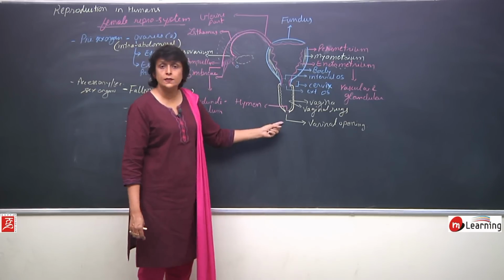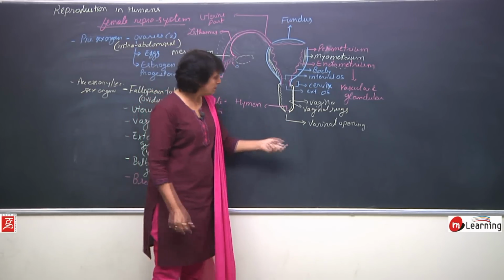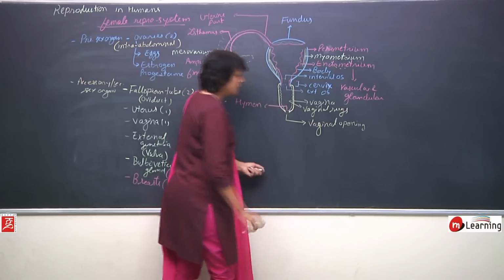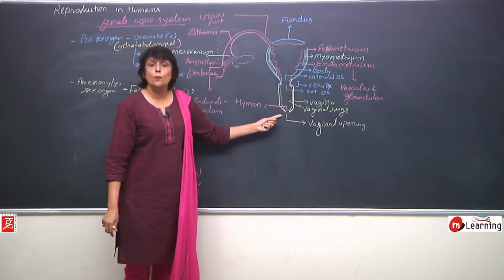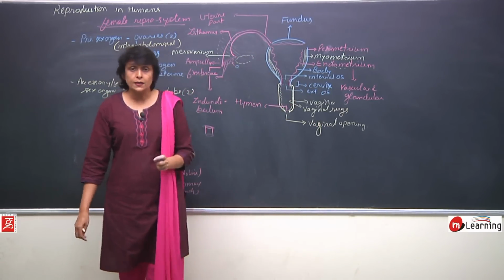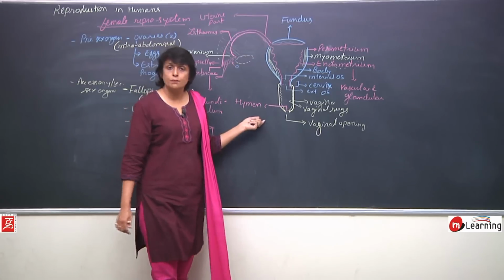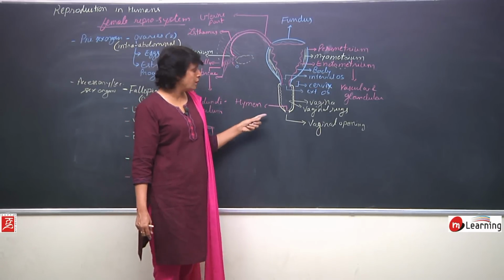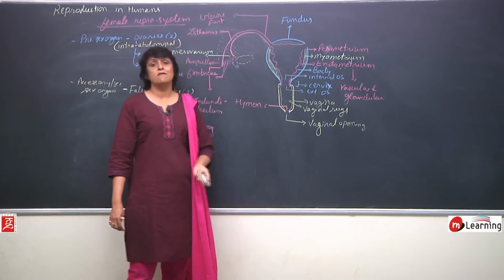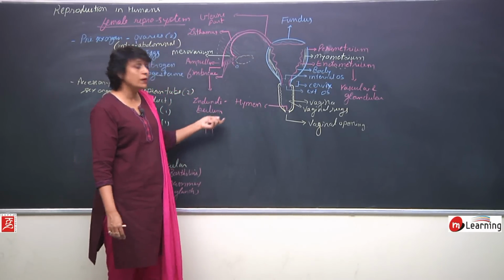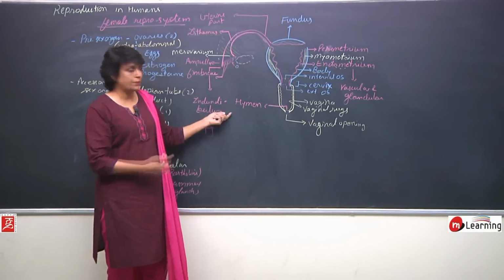And the external opening of vagina is the vaginal opening. This opening has a delicate membrane called hymen, which gets ruptured during the first menstrual flow or during some vigorous exercises or the first coitus or copulation.